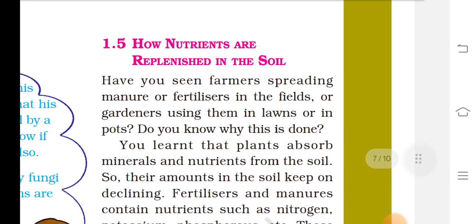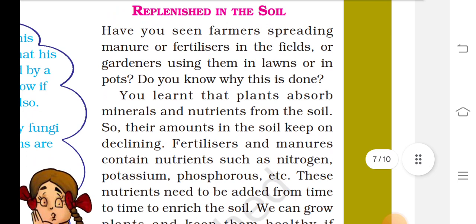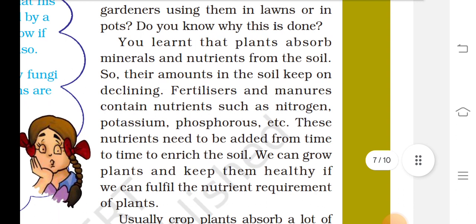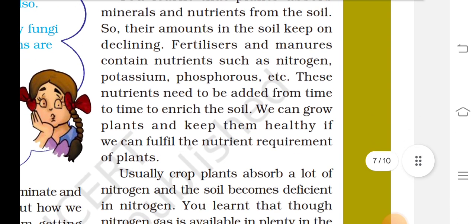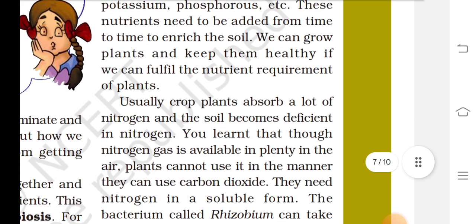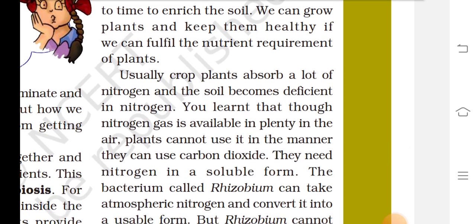Have you seen farmers spreading manure or fertilizer in the field, or gardeners using them in the lawn or in the pot? Do you know why this is done? You learned that plants absorb minerals and nutrients from the soil, so their amount in the soil keeps on declining. Fertilizer and manure contain nutrients such as nitrogen, potassium, phosphorus, etc. These nutrients need to be added from time to time to enrich the soil. Then we can grow plants and keep them healthy. We can fulfill the nutrient requirement of plants.